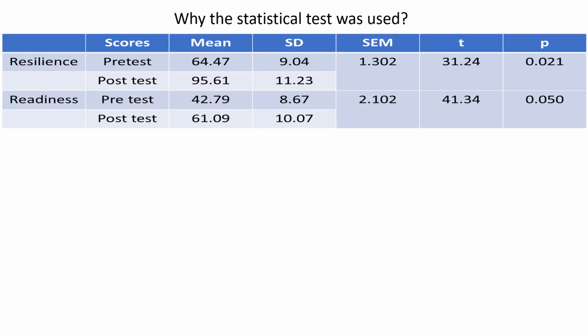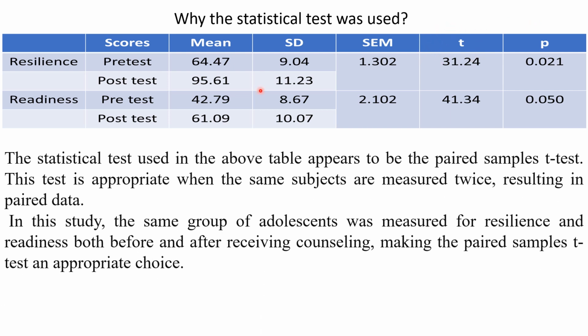Moving on, why was the statistical test used? Here the statistical test used is the t-test. Why was this used? The statistical test used in the above table appears to be the paired samples t-test. This test is appropriate when the same subjects are measured twice, resulting in paired data. In this study, the same group of adolescents was measured for resilience and readiness both before and after receiving the counseling, making the paired sample t-test an appropriate choice.